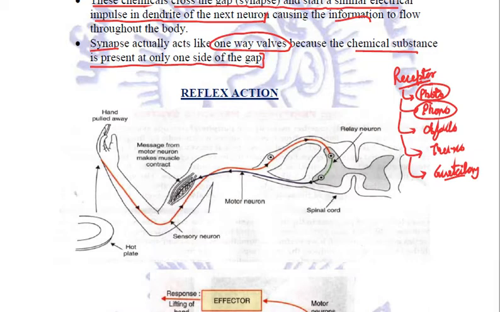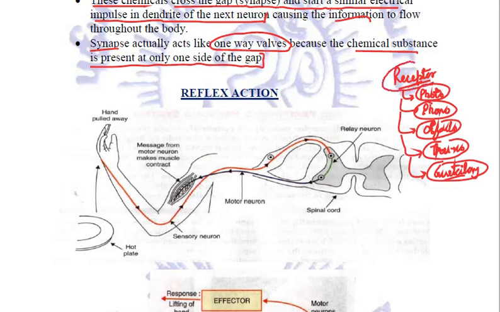Phonoreceptors are for sound, which is our ear. Olfactoreceptors are for smell, our nose. Thermoreceptors relate to temperature, which is felt through our skin. And gustatory receptors are for the tastes, which are present in our tongue. So eyes, ears, nose, skin and tongue, these are our five sense organs.